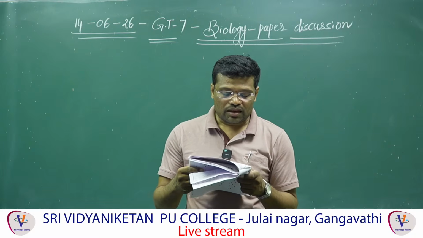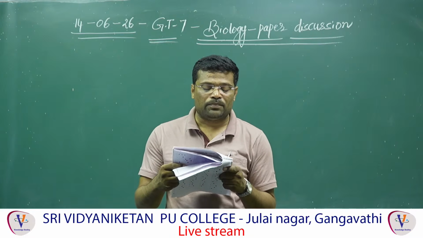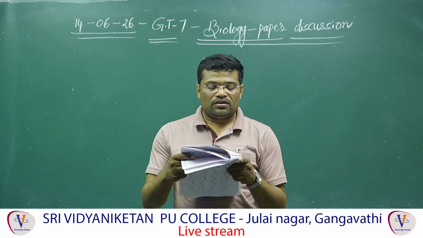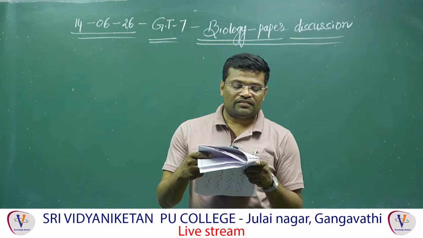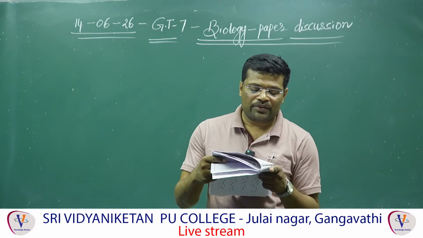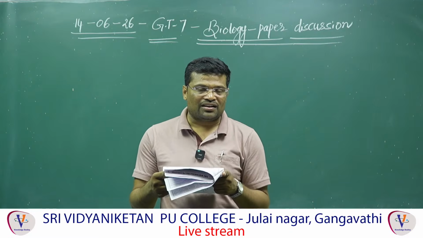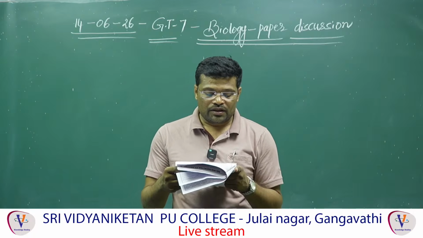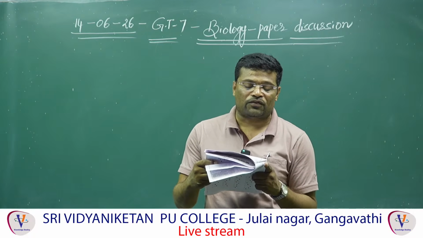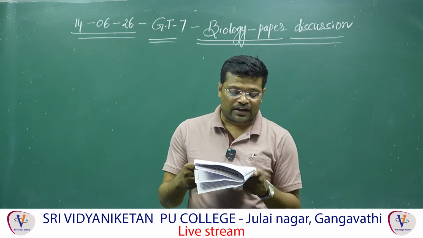Fourth one, F, G, H are the parts of hindbrain. F represents pons varoli, G represents cerebellum and H represents medulla oblongata. These 3 are the components of hindbrain. Fifth one, capital E represents pons varoli. Wrong. So total 3 statements are correct.